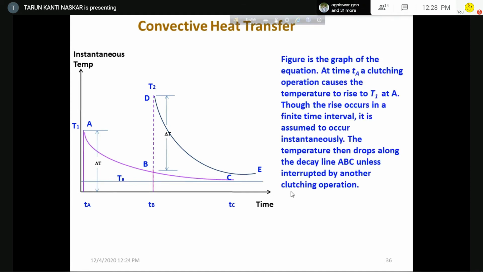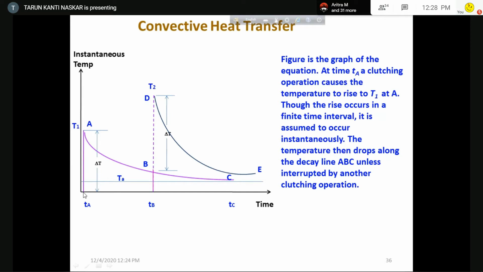I will explain this slide. In this graph, this is temperature and this is time, and this is cooling down. Say there is a point A. At time ta, the clutching operation is done, so you are applying the clutch.